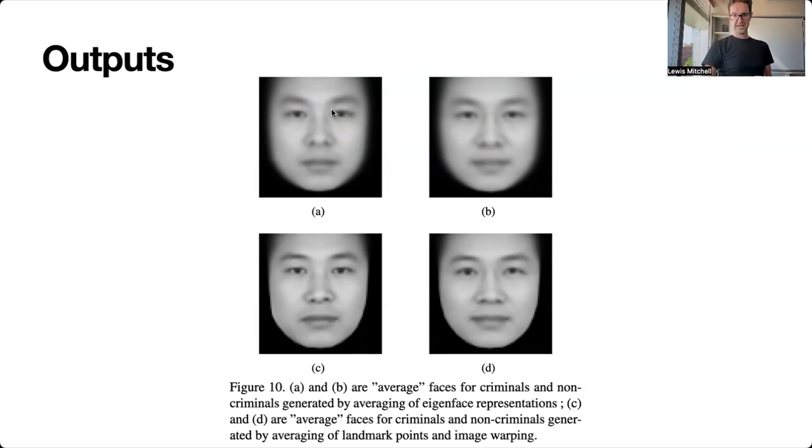So criminals on the left here, right? The average criminal face and the average non-criminal face. What do you notice? The ones on the left are frowning, the ones on the right are smiling. And of course they are. The photos of non-criminals are taken from just corporate websites, things like this. The photos on the left are not mugshots, but they're photos of known criminals, right, who have been convicted of a crime. So of course they're frowning.